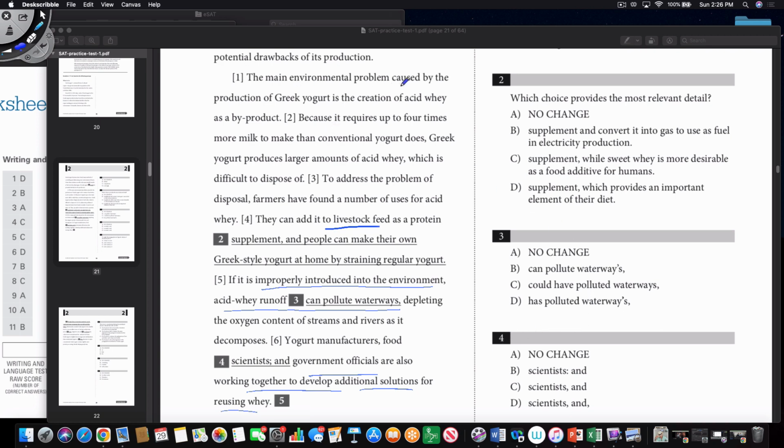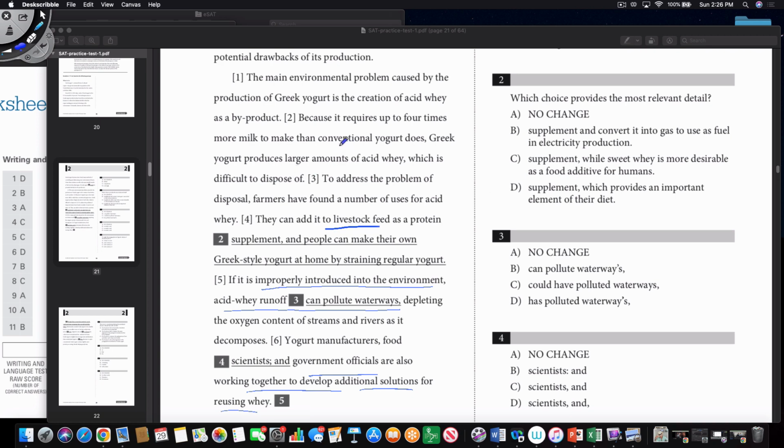The main environmental problem caused by production of Greek yogurt is the creation of acid waste as a byproduct. See, 1 does not talk at all about the fact that it's kind of difficult to dispose of acid waste, because unless I raise the issue of the difficulty of disposing acid waste, 5 should not even be trying to answer the question as to why it is difficult to dispose of. So I'm looking for a sentence which ends with raising the issue of difficulty of disposing of acid waste.